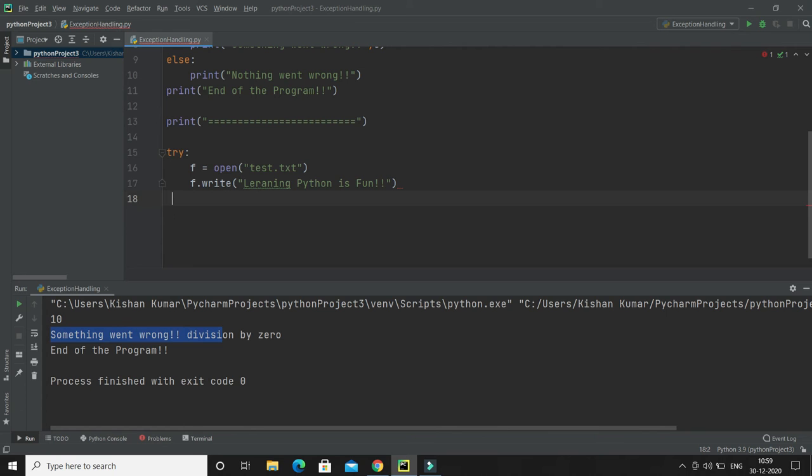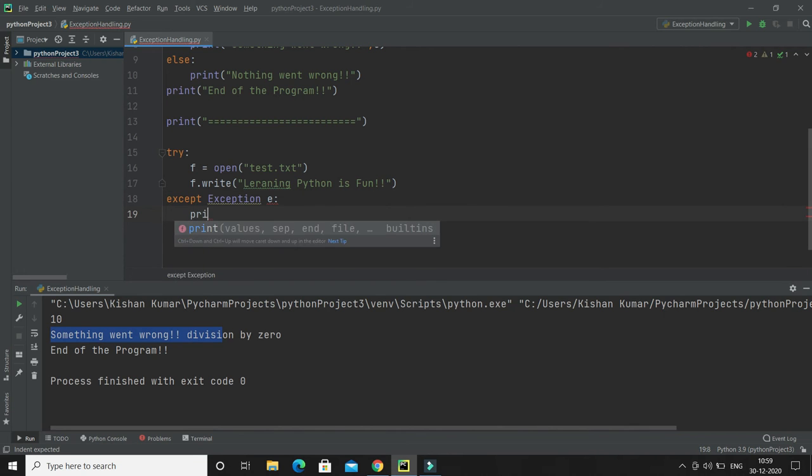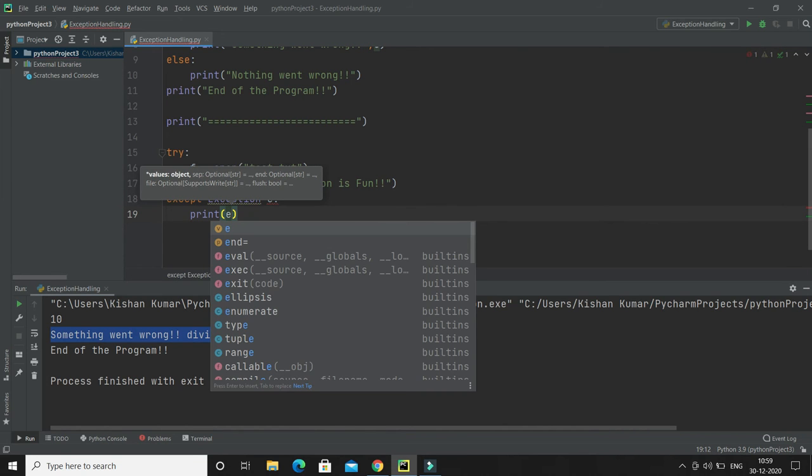I have an except block corresponding to this try, and here if some exception arises, then I will print that exception. So I'm just printing that exception.